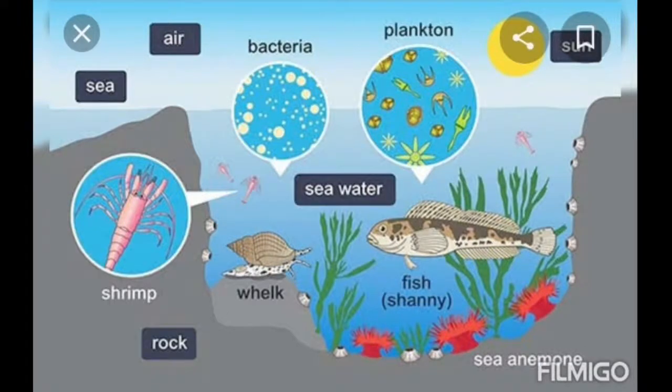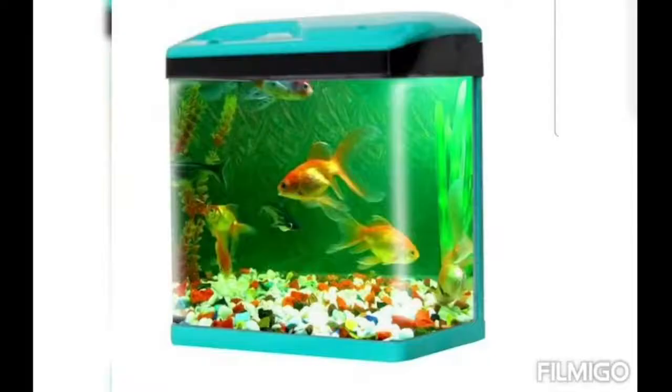Similarly, this is another ecosystem. There is air, bacteria, plankton, sea anemone, rocks. They are complete in itself. They are not dependent upon us. They are not dependent upon city people. They will get affected only if we destroy the quality or we try to hunt them. Otherwise, they are complete in themselves. Life is possible there. Then aquarium is a man-made ecosystem.